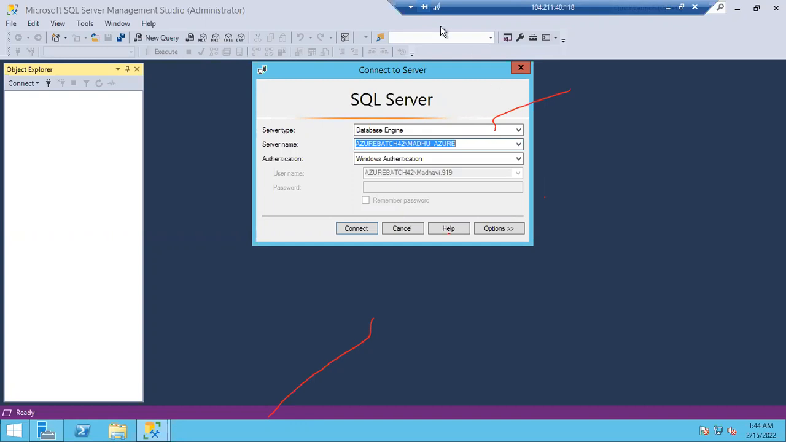Someone is disturbing my screen. I don't know who that is. Let me remove these cards. Please don't do anything on my screen, guys.